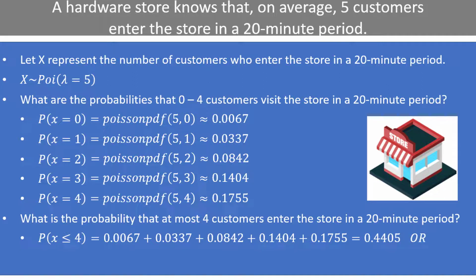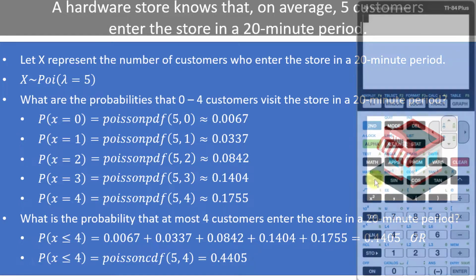Alternatively, and a bit more efficiently, we could use the Poisson CDF function in the calculator to calculate this value all at once. Remember that the CDF function calculates less than or equal to probabilities. So when we plug 4 in for the second argument of x, we get the probability x is less than or equal to 4, which is 0.4405.